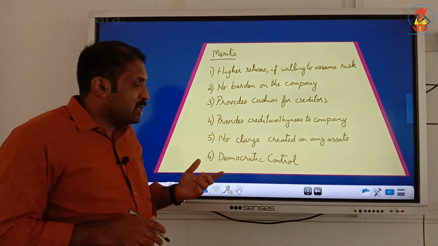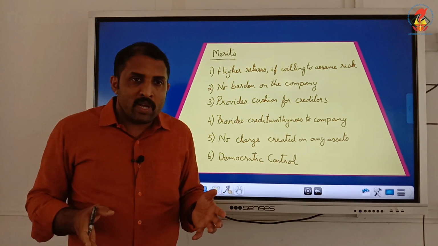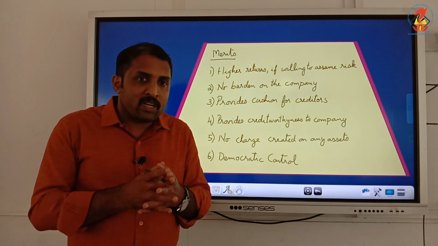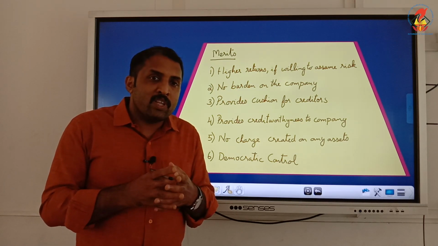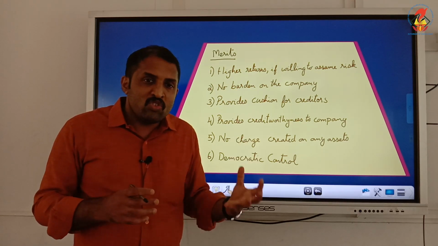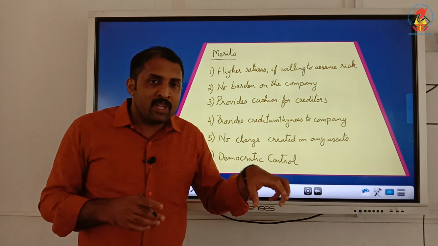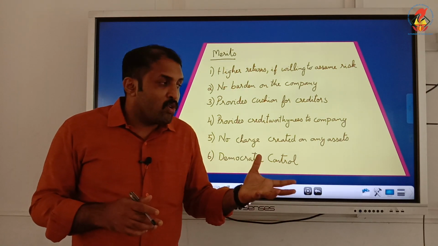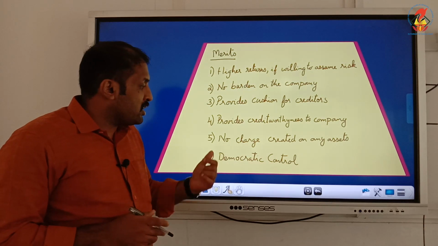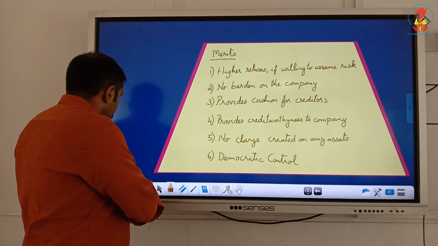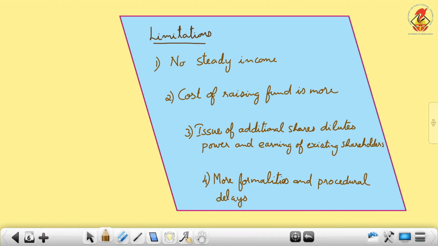And last one is democratic control. As I have said, the board of directors who are looking after the management of the company is selected from within the shareholders by voting. So there is a democratic control. Of course, there are limitations too.